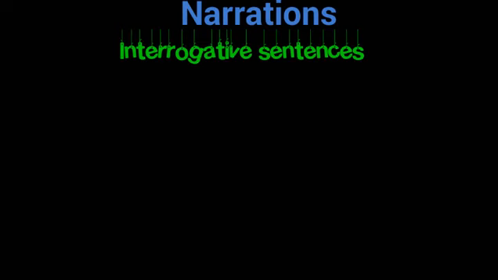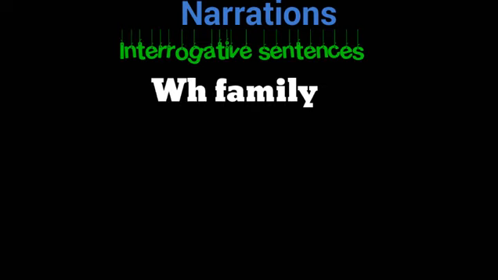The second one is the WH family. Yes no questions and the WH family both are similar to each other in narration. The difference is that in yes no questions we put if or whether instead of quotation marks and comma. But here we do not need to do like this.